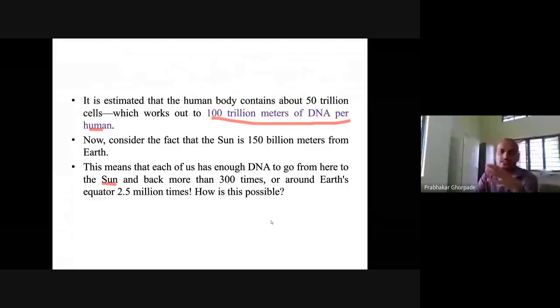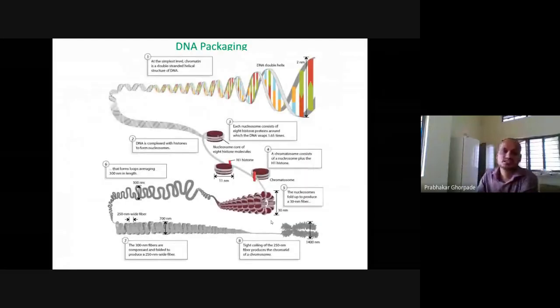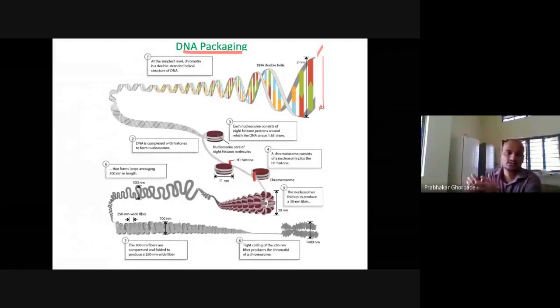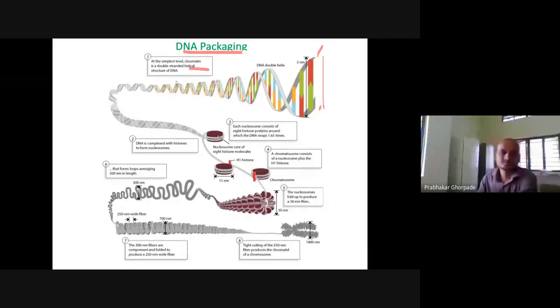So this much is DNA, but basically it is compacted in our cell. So that is the DNA compaction process, or we call it DNA packaging. So this one is our double-stranded DNA, the simplest form. It is a double-stranded helical structure of the DNA. So this is one strand, this is the second strand, and you can see they coil around each other. So we call it a helical structure of the DNA.